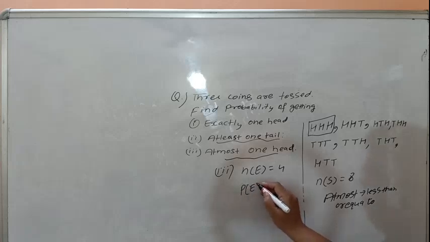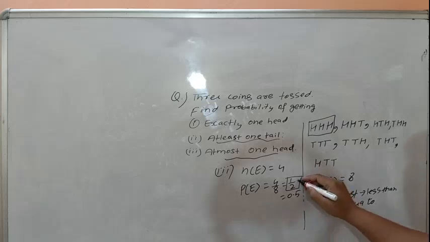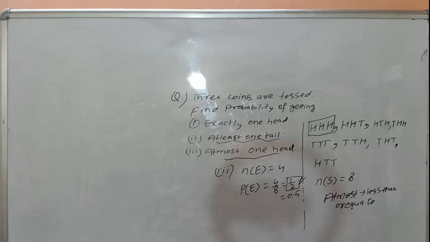Then required probability is 4 over 8, that is 1 by 2, or 0.5 is the answer. In fraction, the answer should be left out as 1 by 2, or 0.5 should also be written.